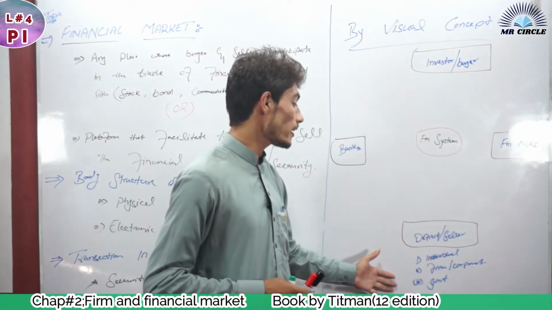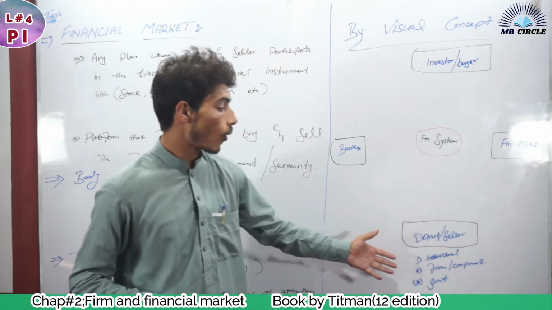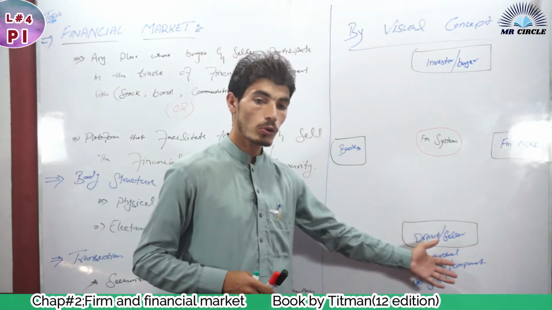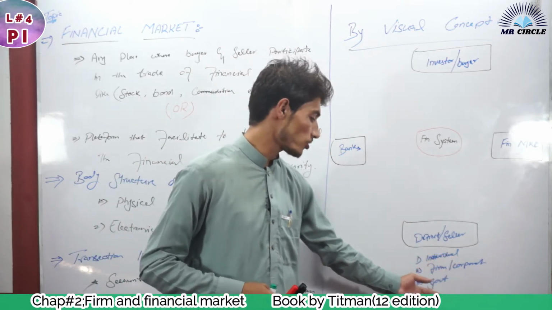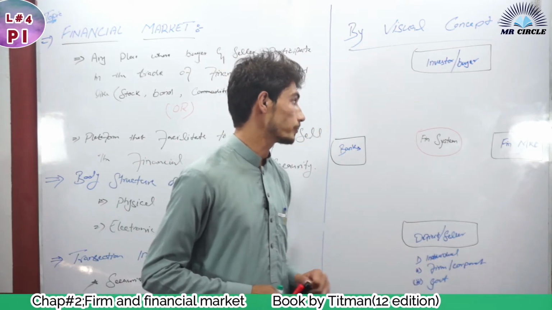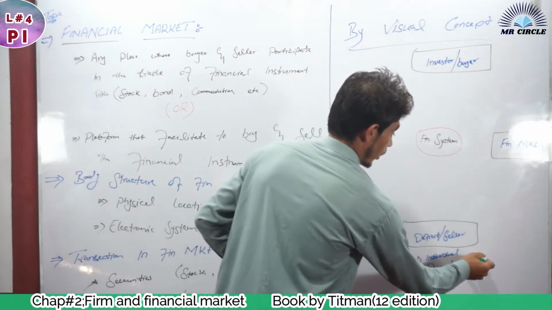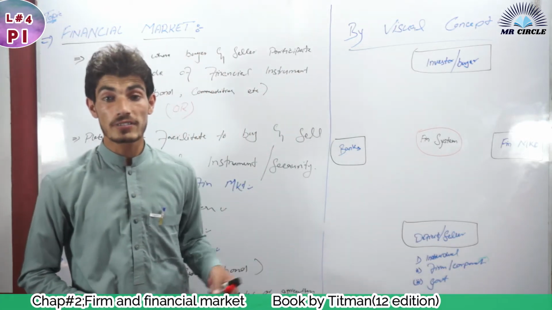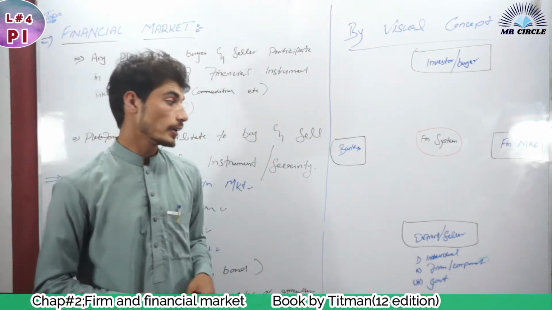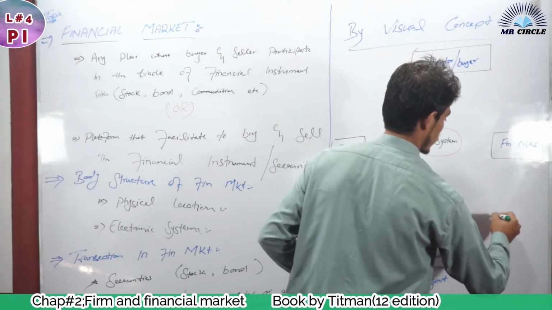And the second party is the sellers or deficit people, which include individuals or households, the second one is the firm or corporation, and the third one is the government. Now when a firm needs money or funds to raise its capital, it issues shares in the financial market.